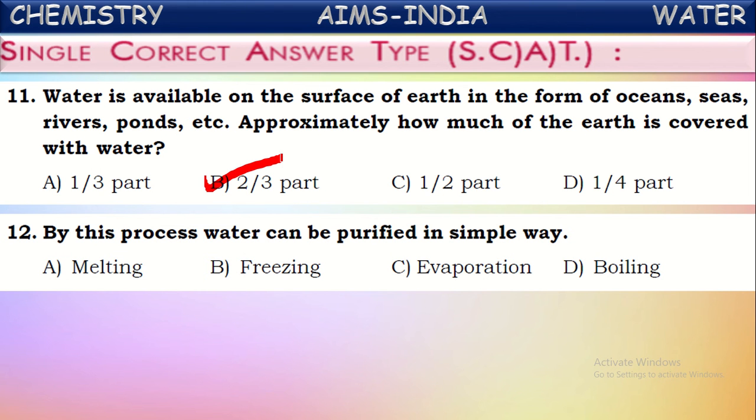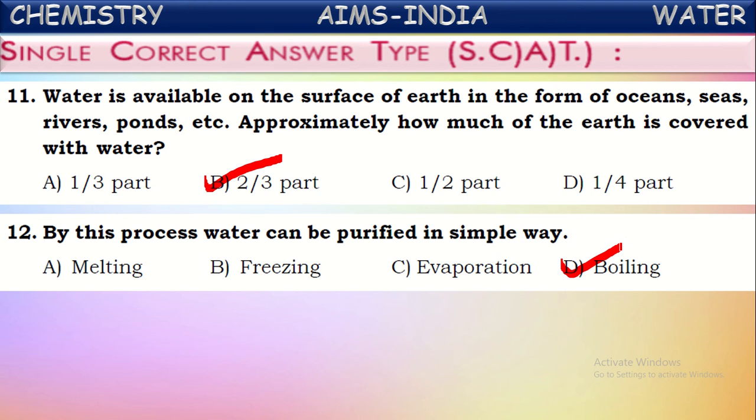By this process, water can be purified in a simple way. What is the simplest way for purification of water? Yes, there are different methods for the purification of water. Out of those all, the simplest one is boiling.